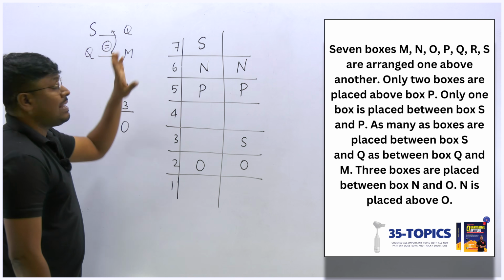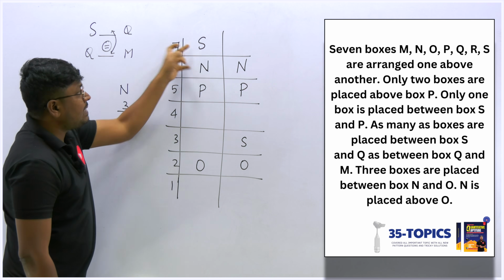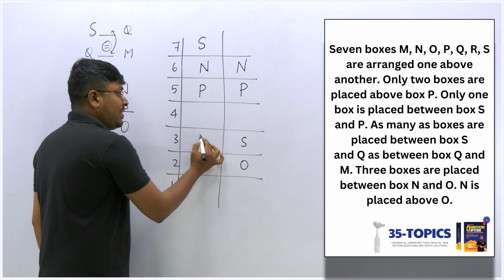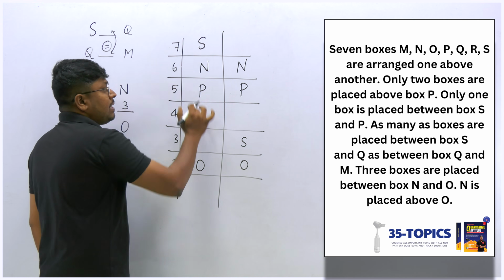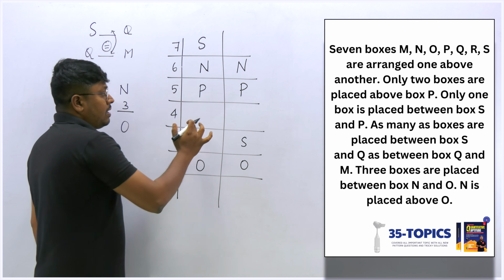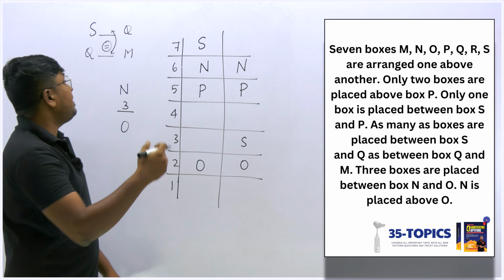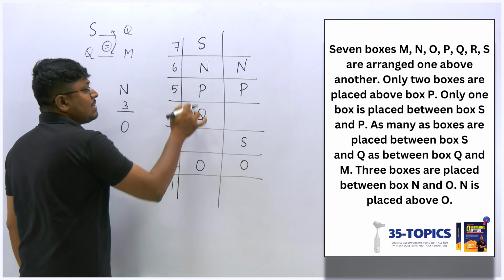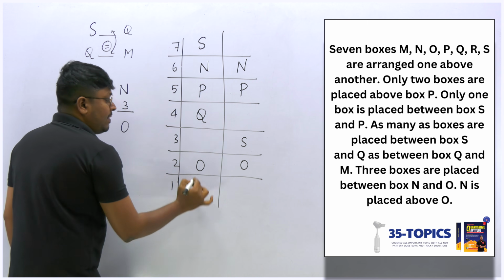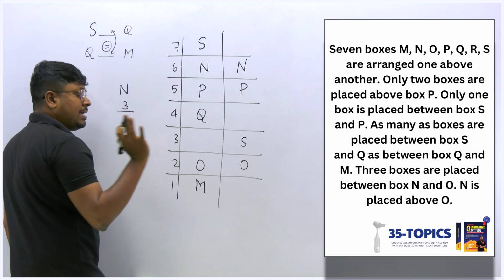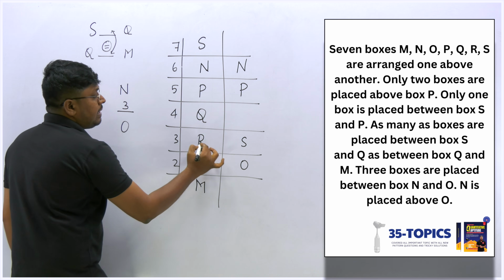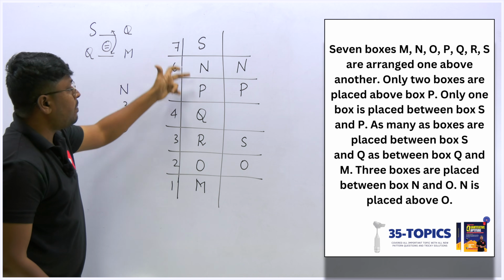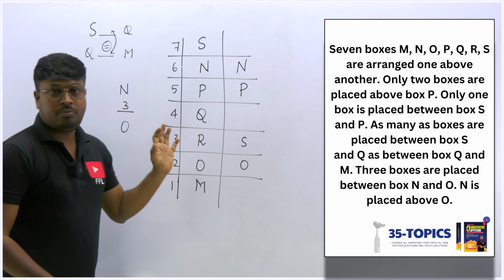So we can fix S and Q. We already fixed S here. Example, I am saying, if I fix Q here, between S and Q there is a gap of 3. So between Q and M there should be a gap of 3. I can't place M here. If I fix Q here, between S and Q there is a gap of 2, so between Q and M also there is a gap of 2. Yes, I can fix M here, and I can fix the remaining letter R. I think we got the answer, right? See, between S and Q there is a gap of 2 boxes. Between Q and M there is a gap of 2 boxes, which is equal.